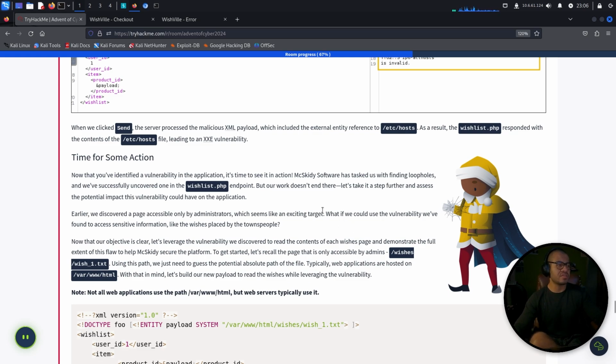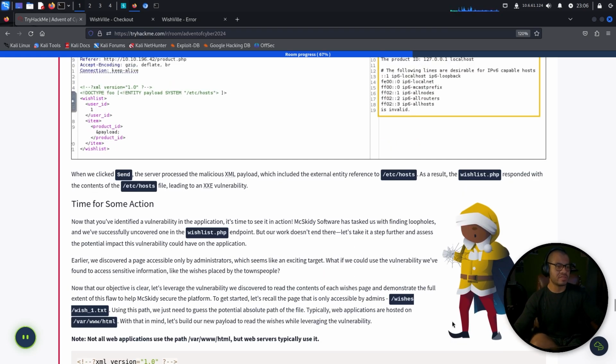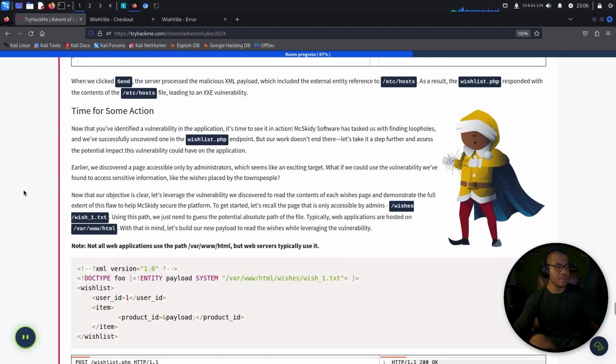Earlier, we discovered a page accessible only by administrators, which seems like an exciting target. What if we could use the vulnerability we've just found to access sensitive information like the wishes placed by the townspeople? And now that our objective is clear, let's leverage the vulnerability we discovered to read the contents of each wishes page and demonstrate the full extent of this flaw to help MaxKite secure the platform.